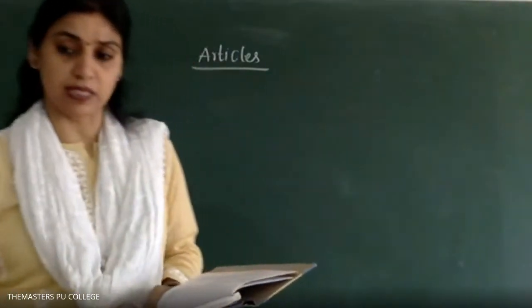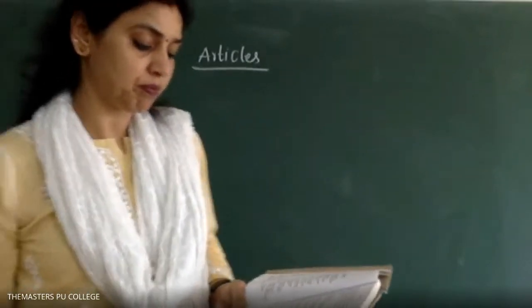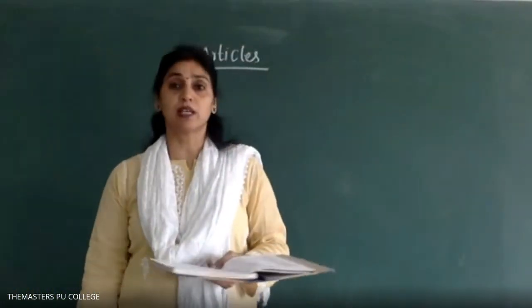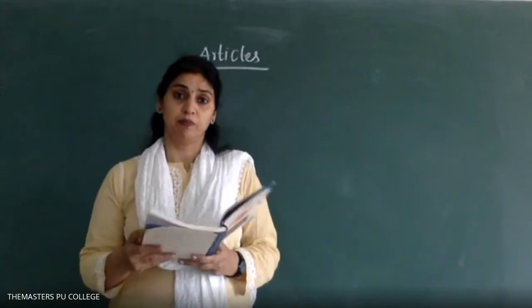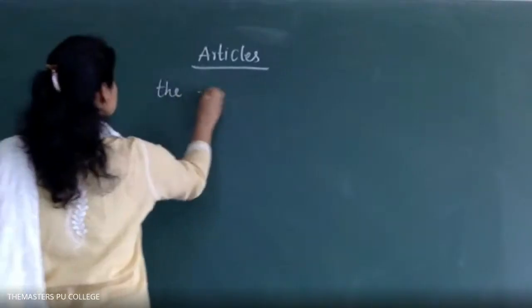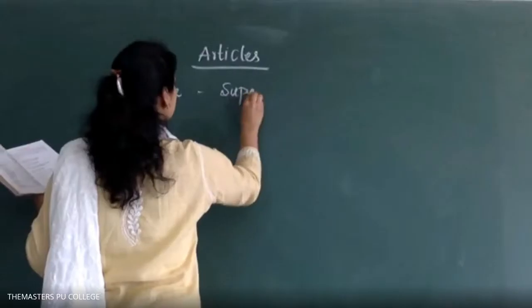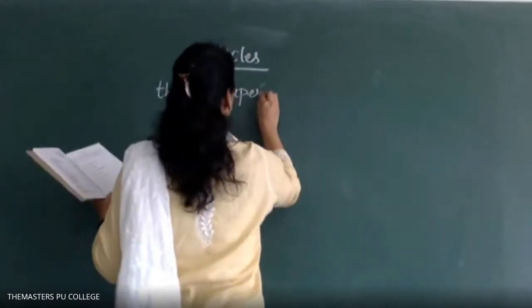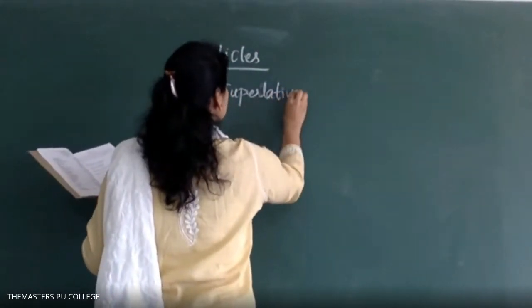Okay, I'll start with the exercise. He is dash son in the family. The youngest son. Right? Superlative degree.